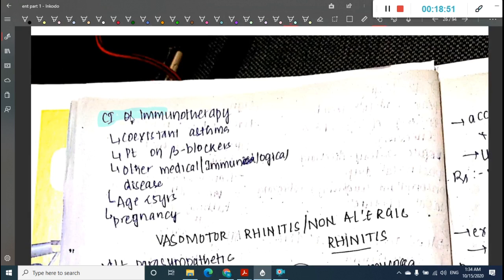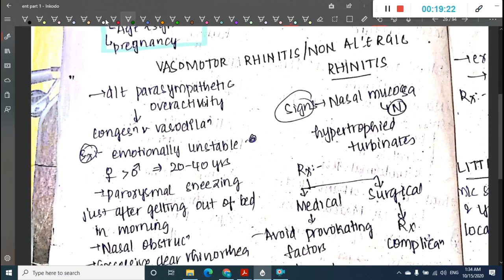Then we can give immunotherapy also, but it is contraindicated in the following conditions. Contraindications of immunotherapy include whenever the allergic rhinitis coexists with asthma. If the patient is on beta blockers or has other medical or immunological disease, or if the age of the person is less than 5 years, or in pregnancy, immunotherapy is contraindicated.